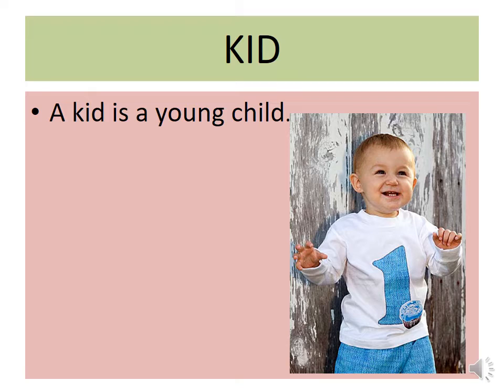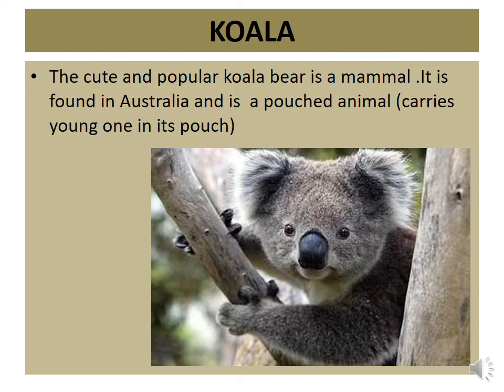Kid. A kid is a young child. Koala. The cute and popular koala bear is a mammal. It is found in Australia and is a pouched animal. Means carries young ones in its pouch.